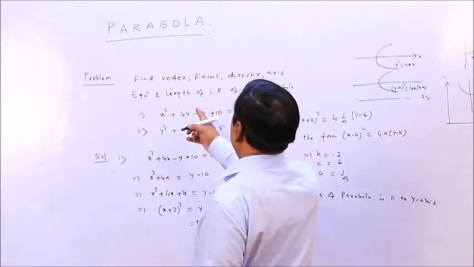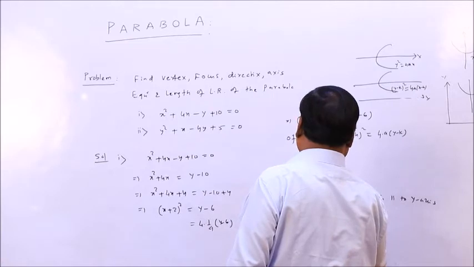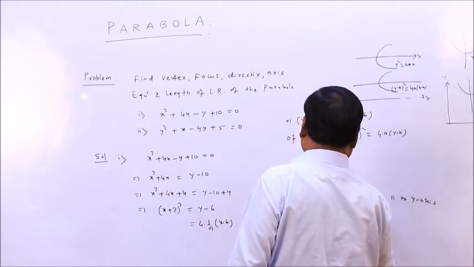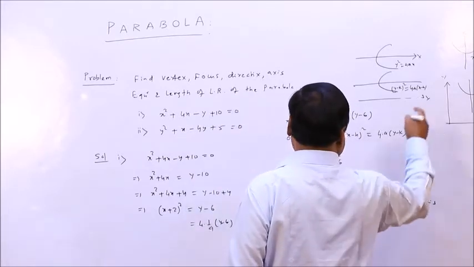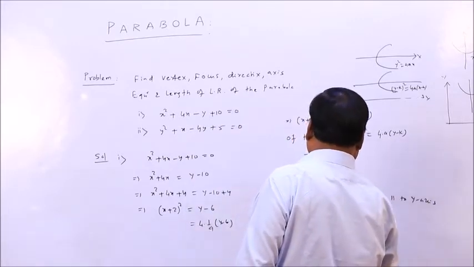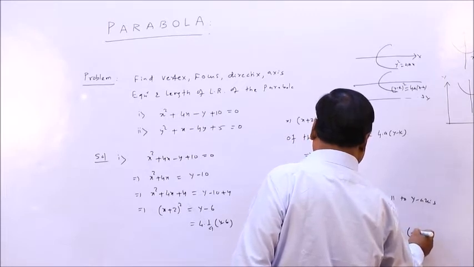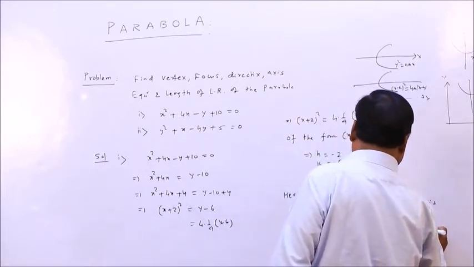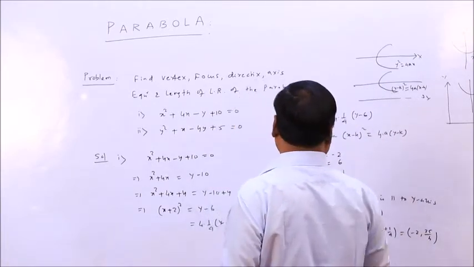So what have you written? What do you have for the vertex? The vertex is h, k. h is minus 2, k is 6. Then the focus. The focus here in this case is h, k plus a. This is minus 2, 6 plus a, and a is 1 by 4. So that means minus 2, 25 by 4.